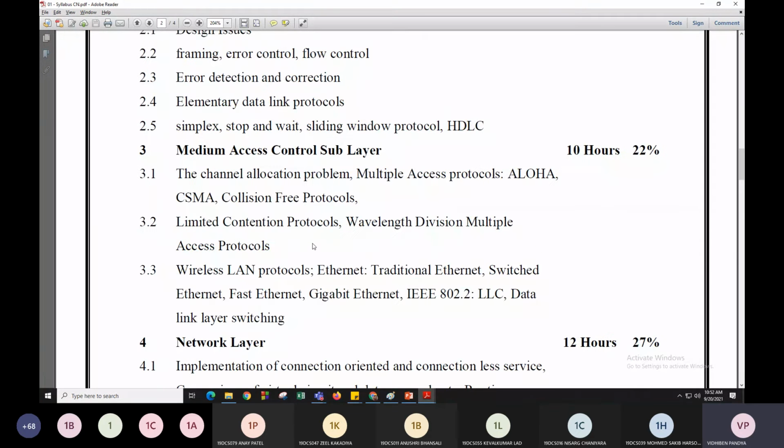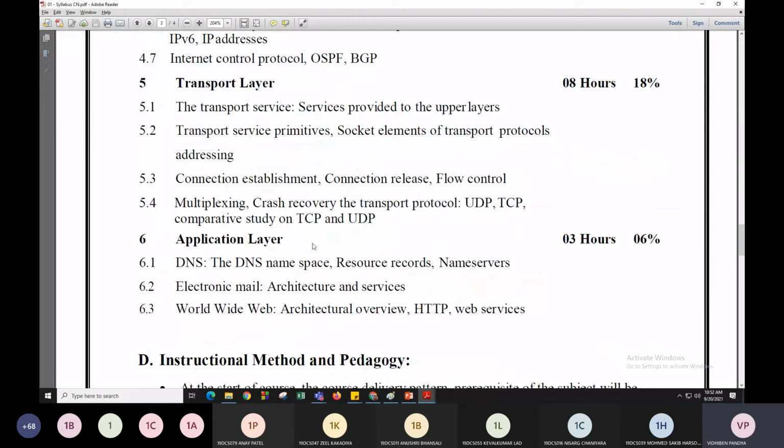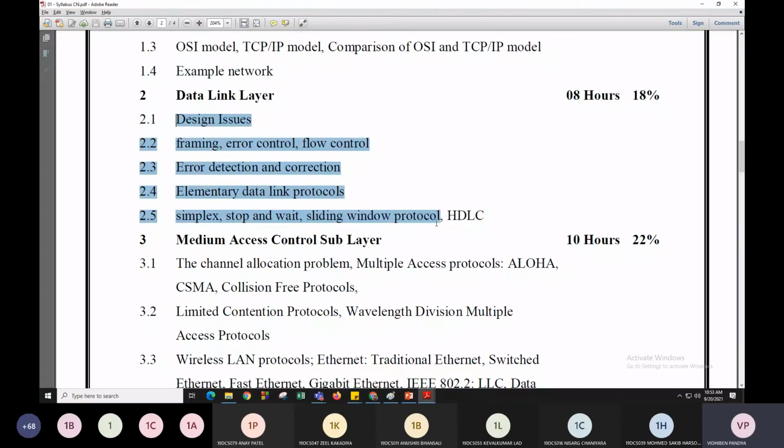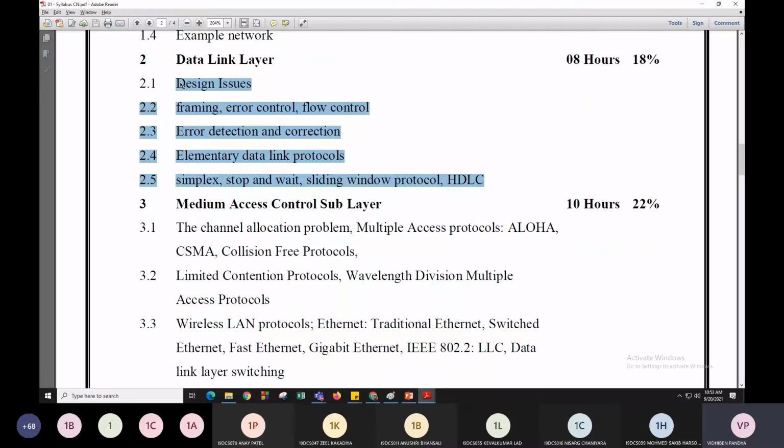Fine. In the data link layer, I don't think I need to explain too much, because you have already learned these things in the 3rd semester. You might have knowledge regarding how we handle errors, the CRC, checksum value, parity bit check. For flow control, how we utilize the sliding window protocols, stop and wait, simplex protocol. I just want to do a revision, because all the topics were already covered during your 3rd semester. So I don't think it will take many lectures.